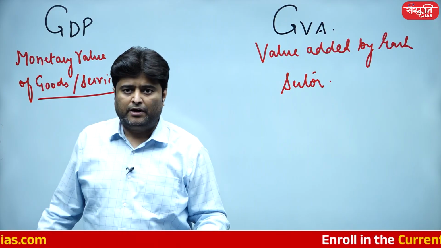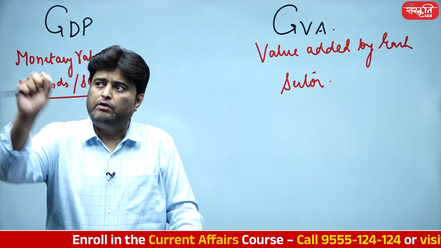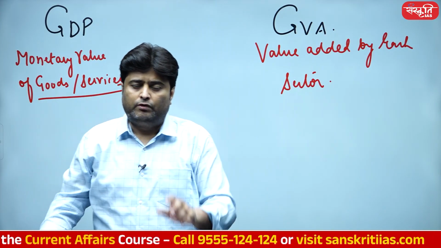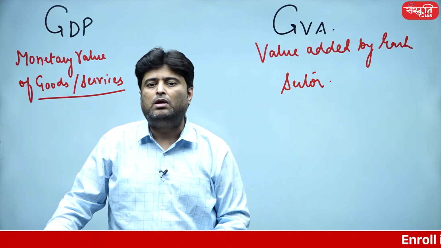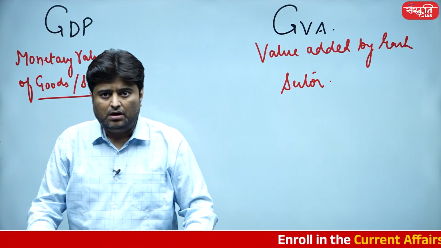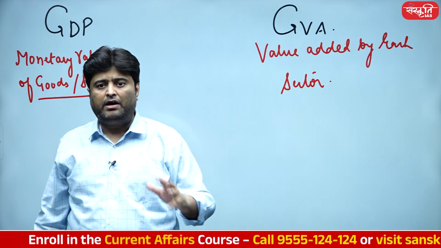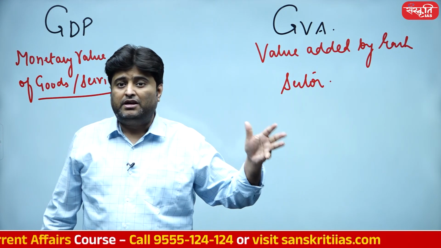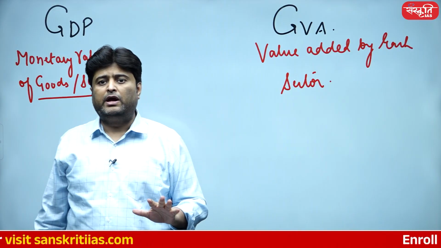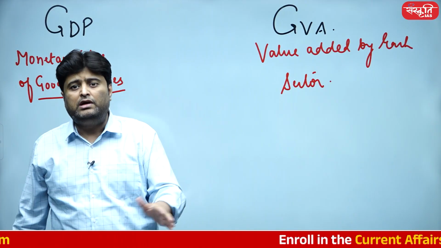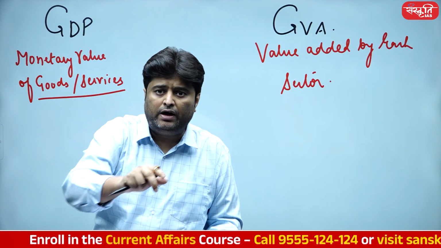Let me explain it in this manner. For example, let's say you are a manufacturer and you bring a raw material at the rate of 1,000 rupees, and then you sell it into the market for 1,500 rupees. So your total purchase was 1,000, and you are selling it for 1,500 rupees. So 1,500 rupees is the final value. But this is not the value that you are adding. You are getting 500 rupees in your pocket, but that 500 rupees is also including your input as well. Whatever your value addition is there.